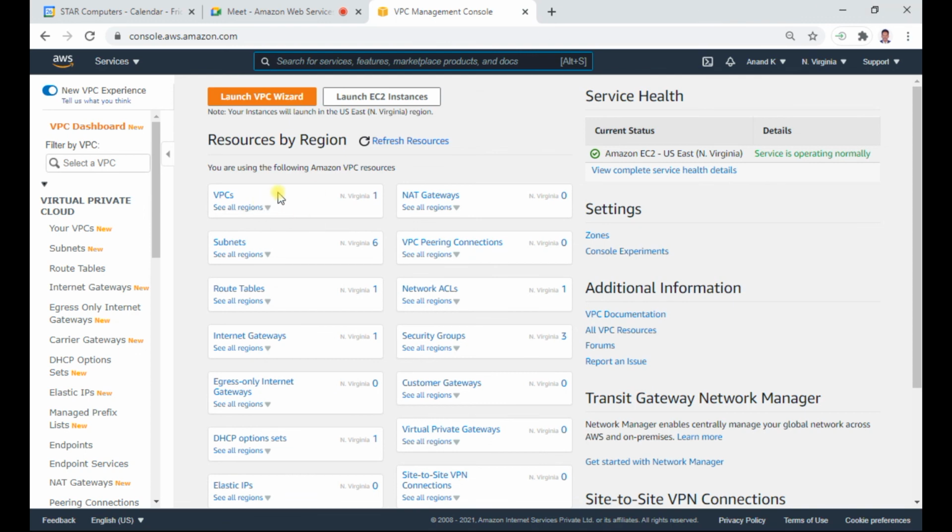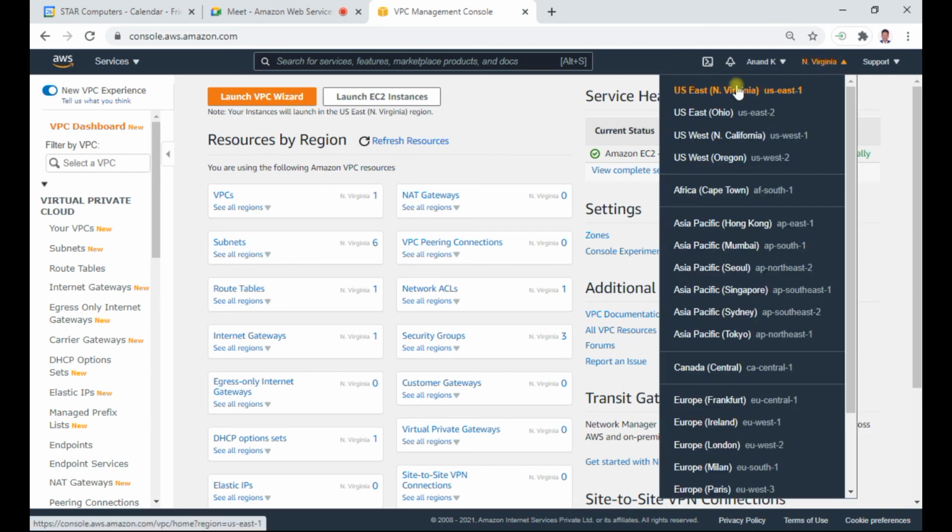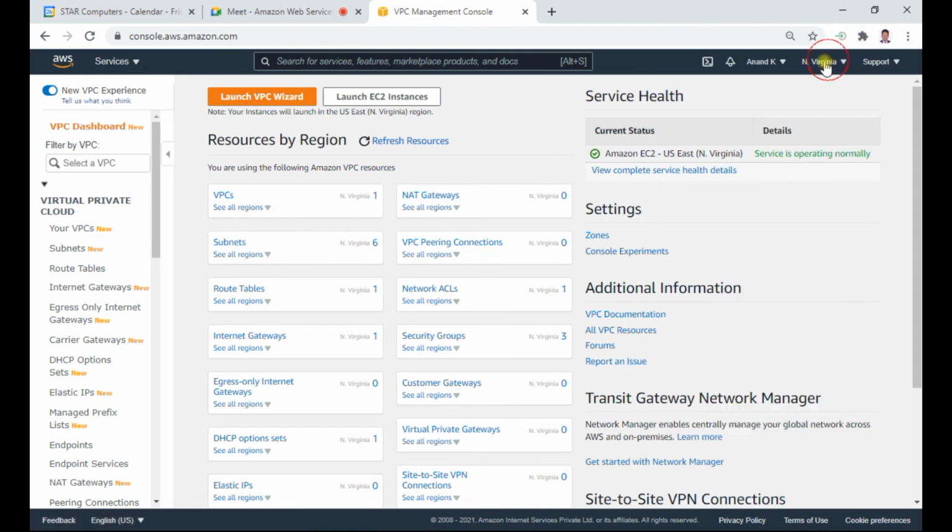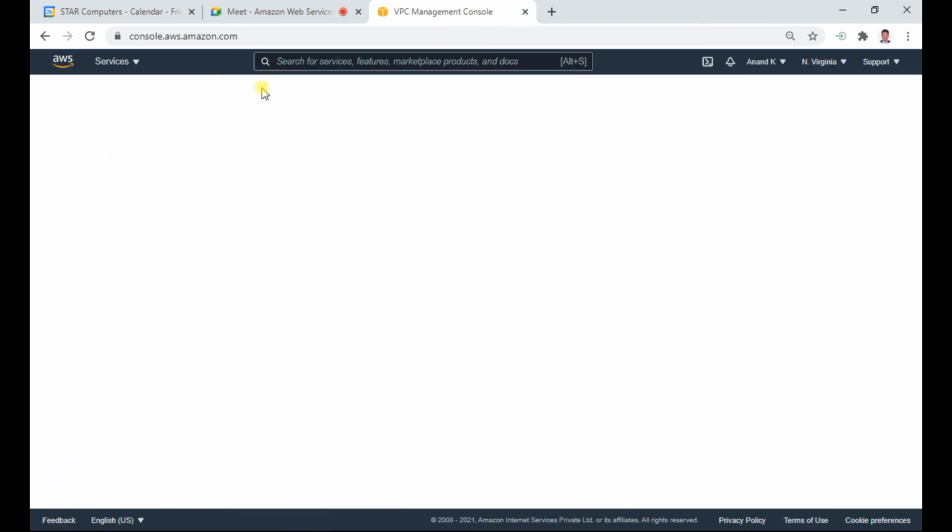You can have 5 VPCs in one region maximum, and if you want, you can increase it also. This North Virginia region has 6 default subnets. You see this route table, this internet gateway, all these things which we have spoken about just now. So now we will launch the VPC Wizard.